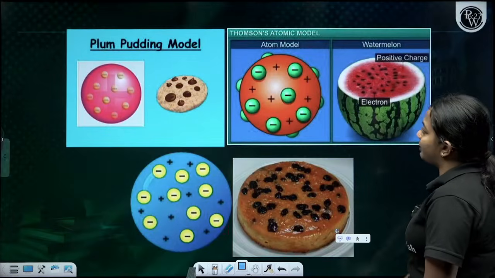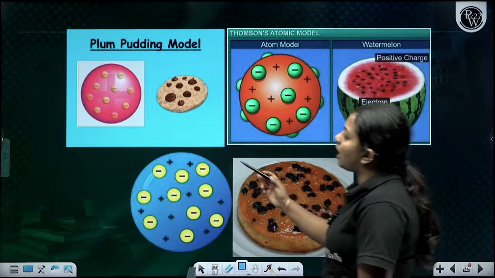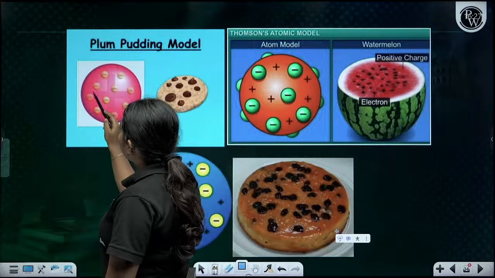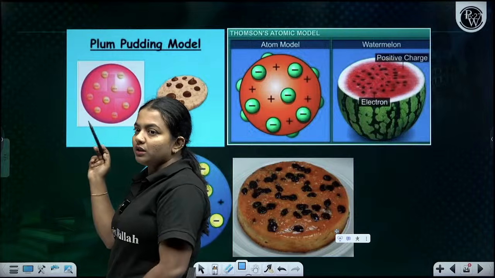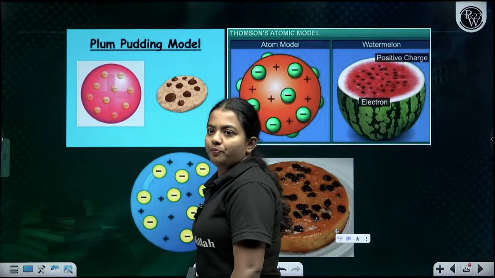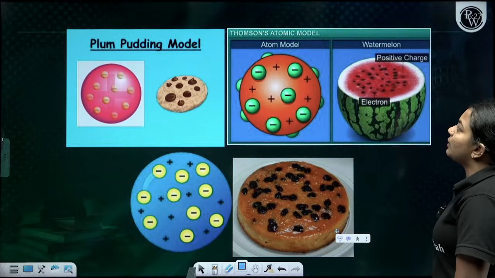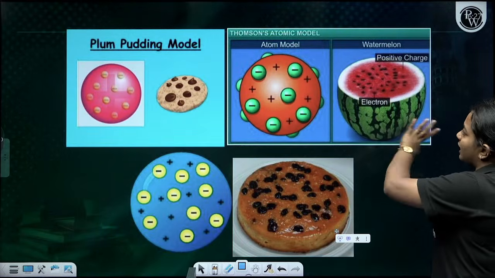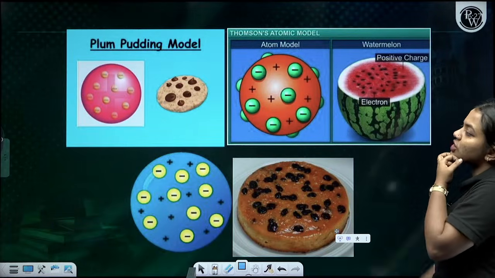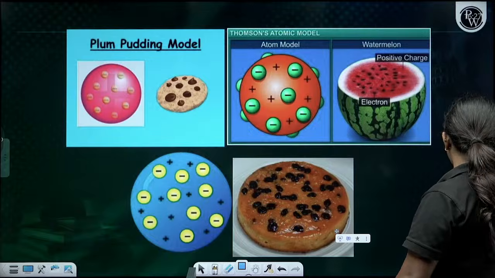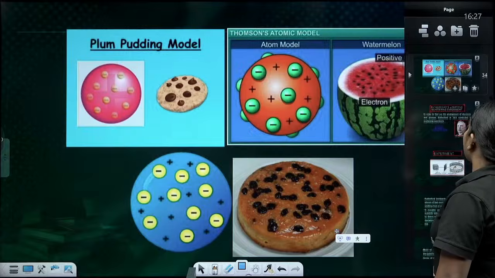In the watermelon, the red edible portion is positive charge, and the small non-edible seeds are negatively charged. Clear, everyone?